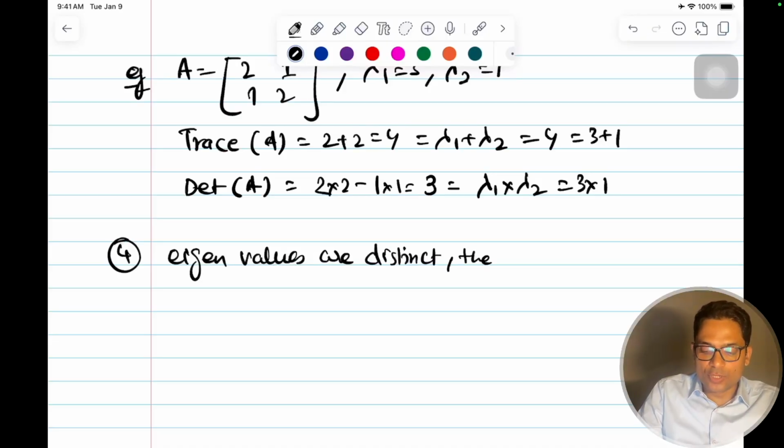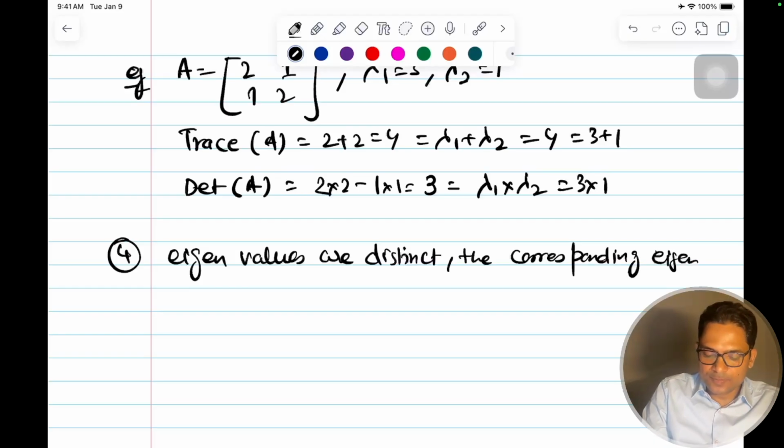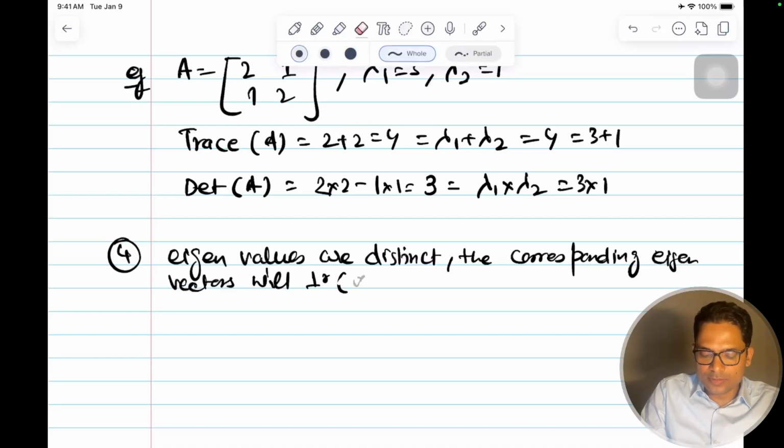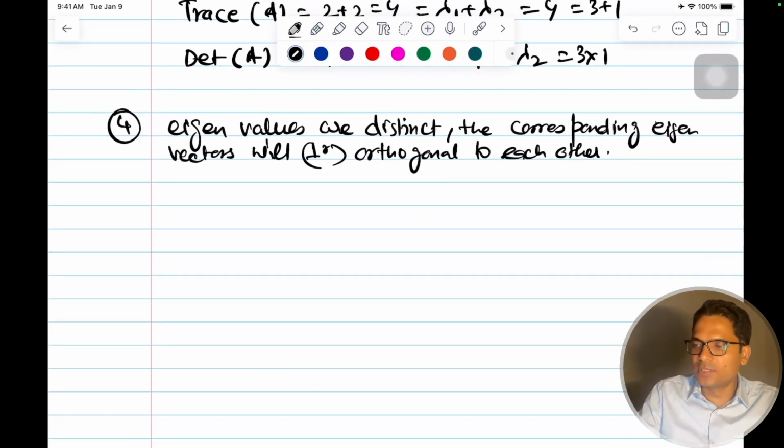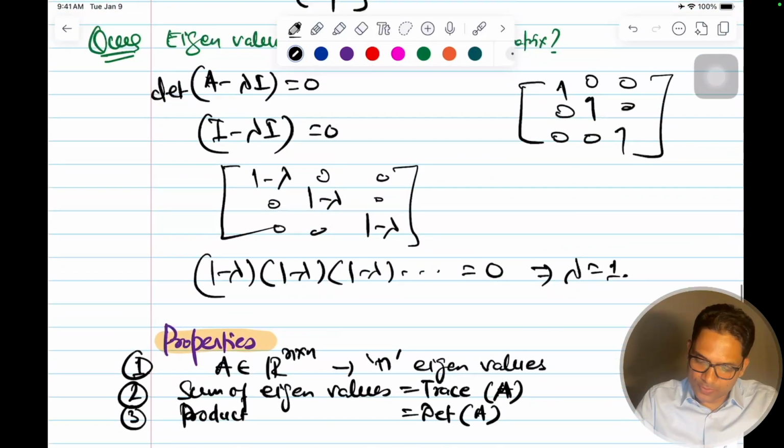Okay, there is one more important property: if the eigenvalues are distinct, then the corresponding eigenvectors will be perpendicular or orthogonal to each other. I'll prove this if you want. Okay, let me prove it so that you will know.